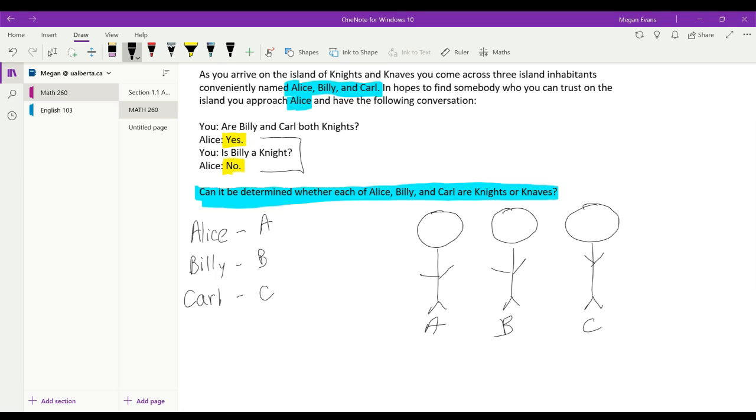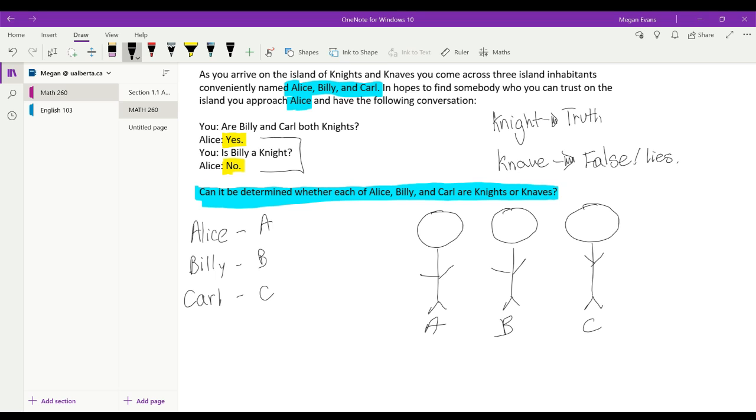They are contradicting. Right? So let's go through, what is a knight? Well, a knight is somebody that can only tell the truth. And what is a knave? Well, a knave is someone that can only say false things. They can only tell lies. Perfect.